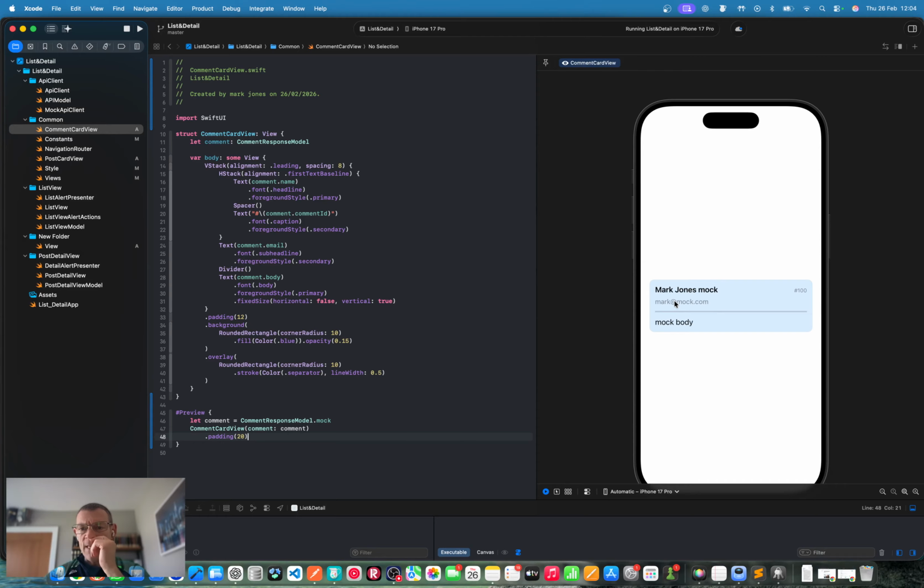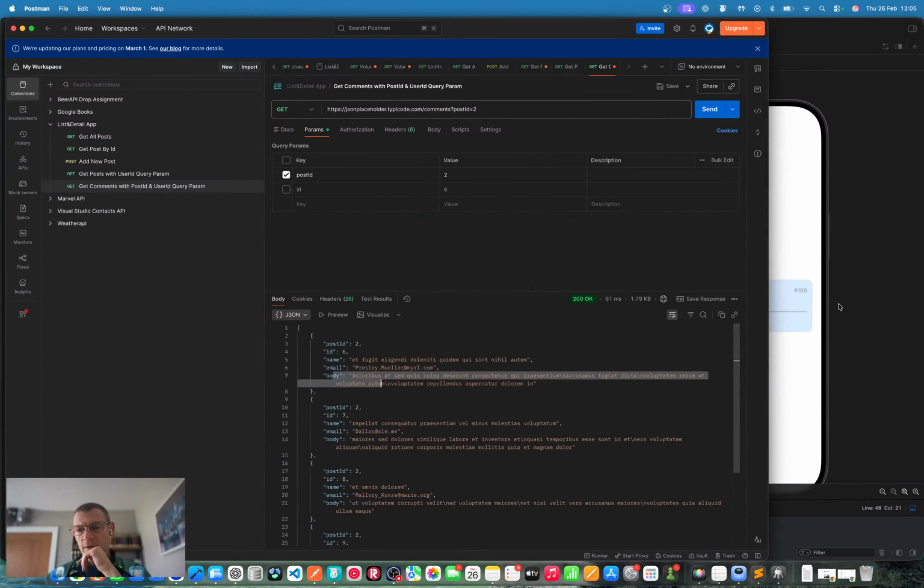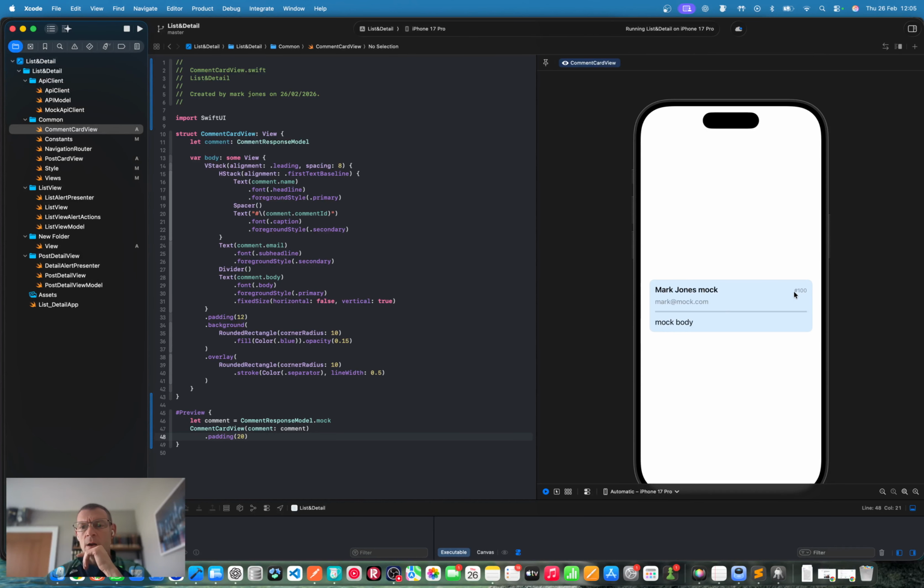So name, email, we've got the divider, and then we've got the body. Yeah, that's fine. We are displaying the email, body, comment name, comment ID. Okay, and we're not displaying the post ID because we're displaying these cards beneath the associated post. So good stuff.